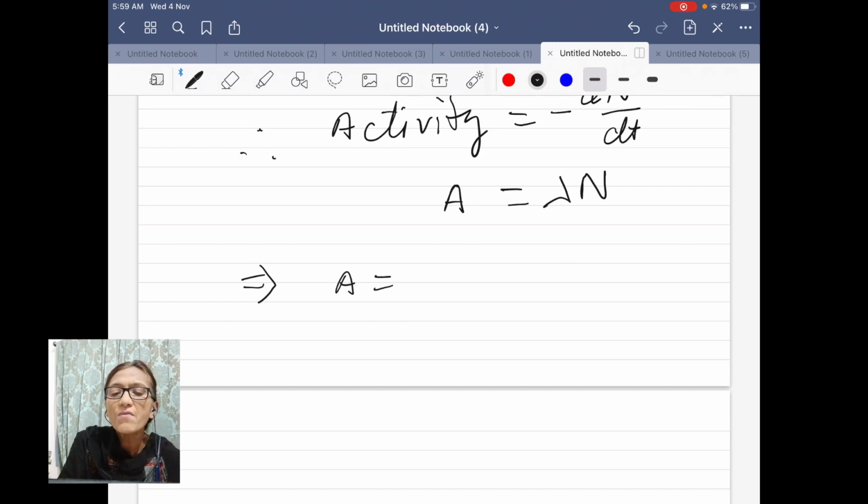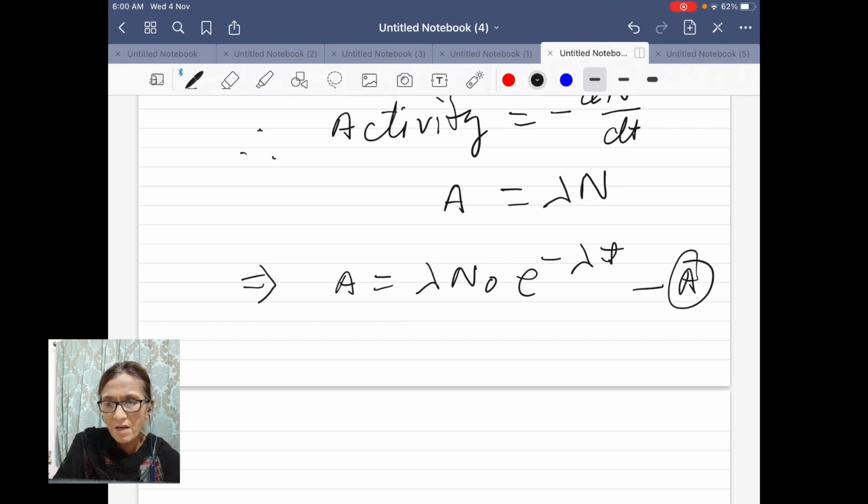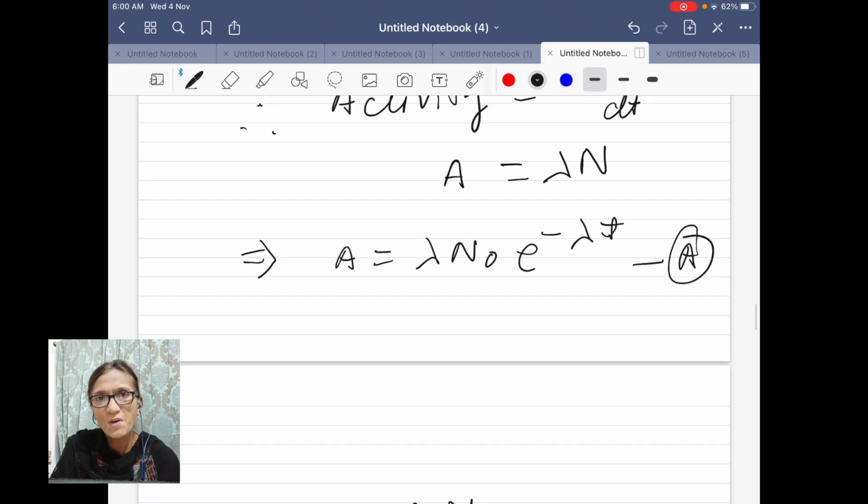Therefore, activity becomes equal to lambda, and in place of N we write N naught e power minus lambda t. So this is your one equation. Let the equation be A.